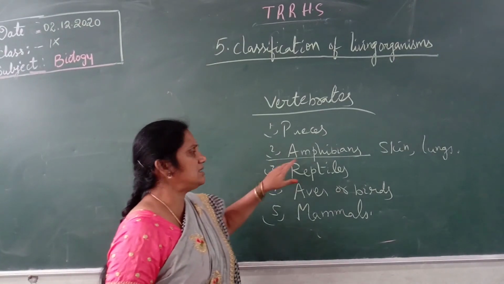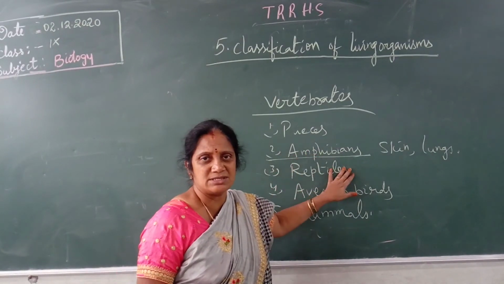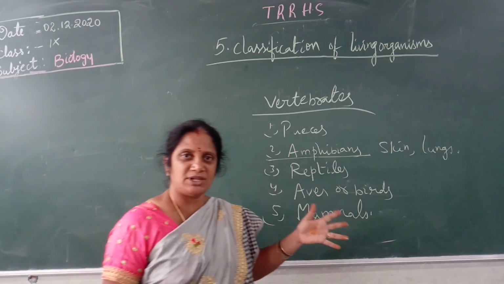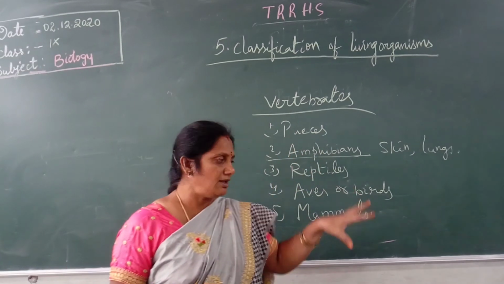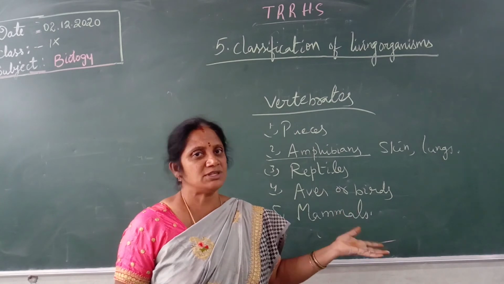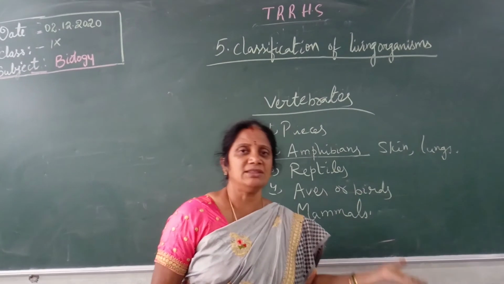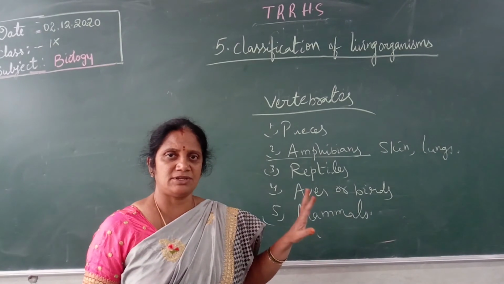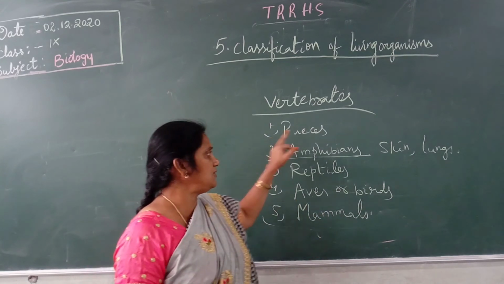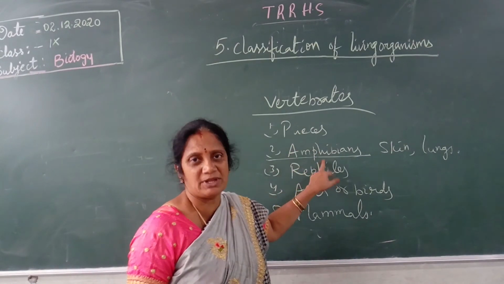These are also cold-blooded animals and cannot maintain their body temperature constant. When they live in the water the body temperature changes, and when they are outside it changes too. Both fishes and amphibians are oviparous.